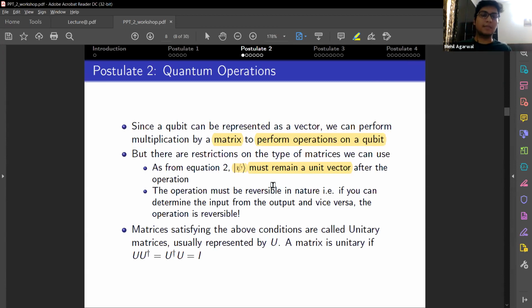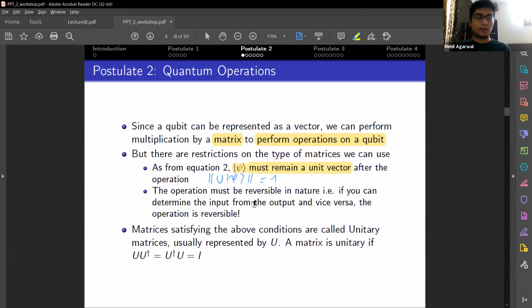Now, what does reversible mean? You need to be able to get the output from the input, and the input from the output. This deems the operation to be reversible in nature.